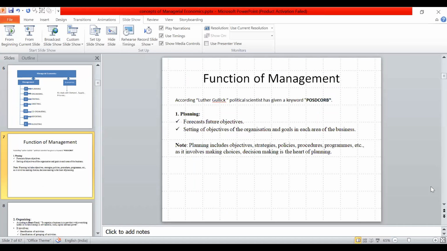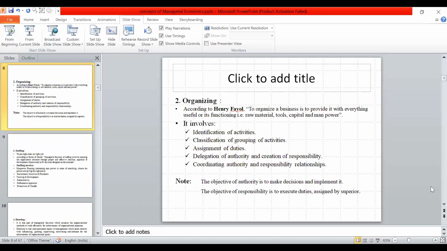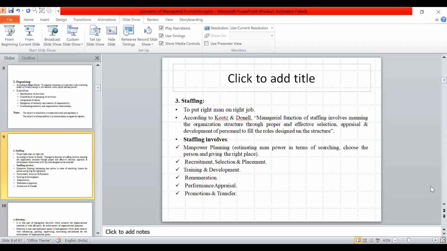Planning is forecasting future objectives. Next, organizing the people: grouping activities and assigning the duties all happen in organizing. The third one is staffing, the right person at the right job. Recruit the right person for the right job. That is very essential in managerial economics, because if you choose the wrong people for a particular job, we waste time and money. That's why the staffing function is very important.